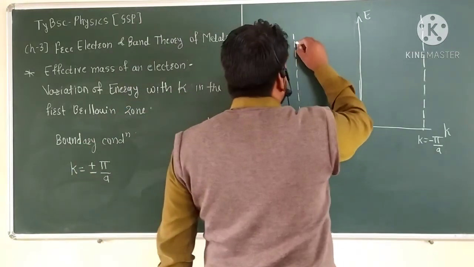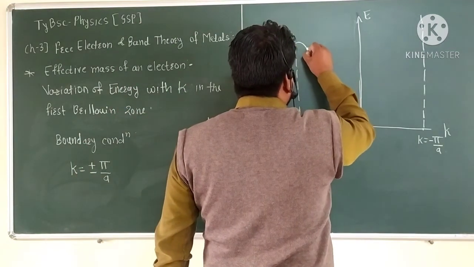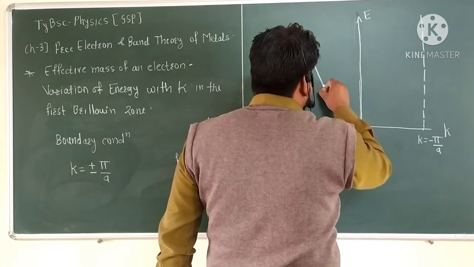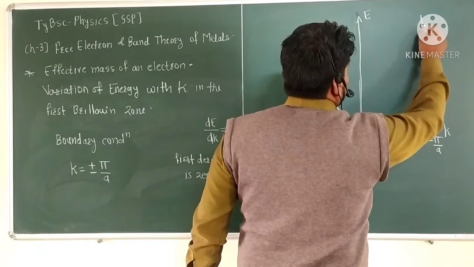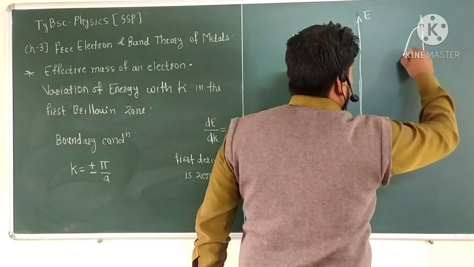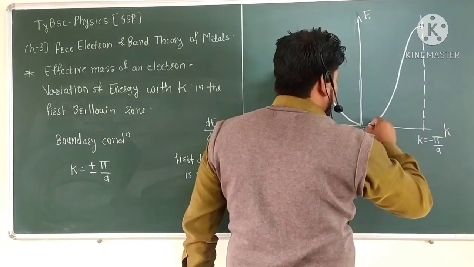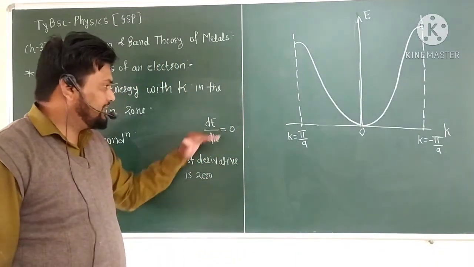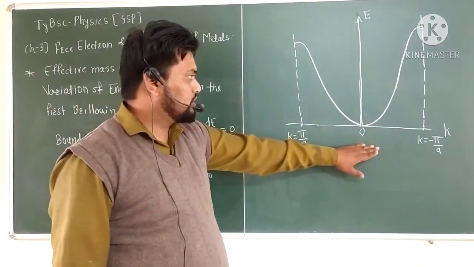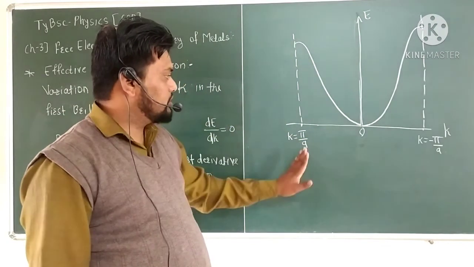So we have to consider the graphical representation of E versus K, which is nothing but like this.